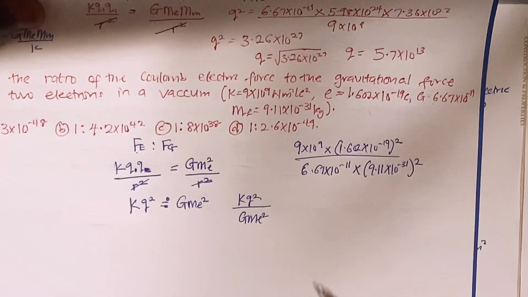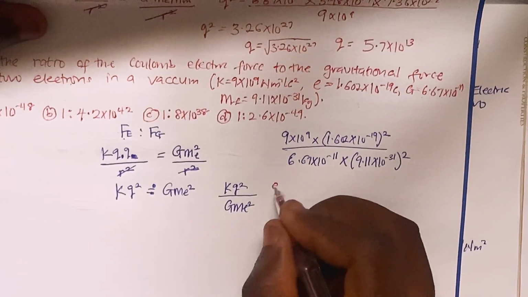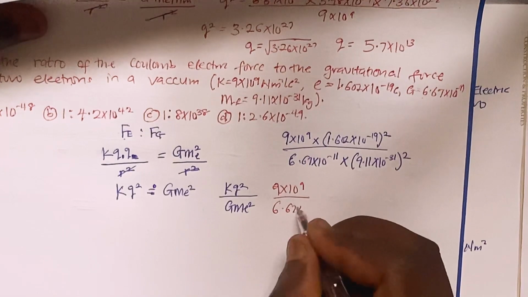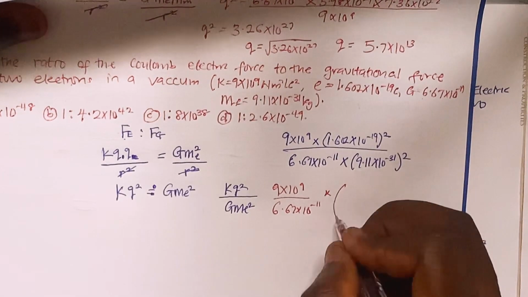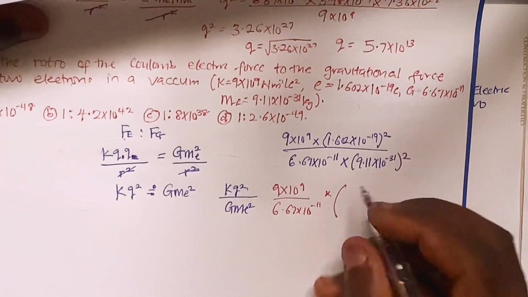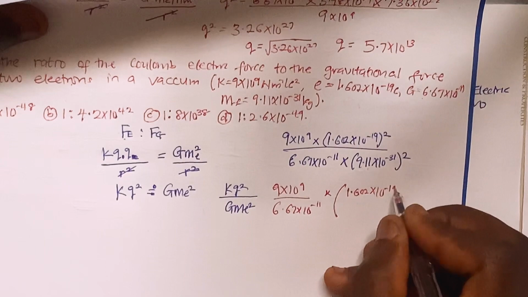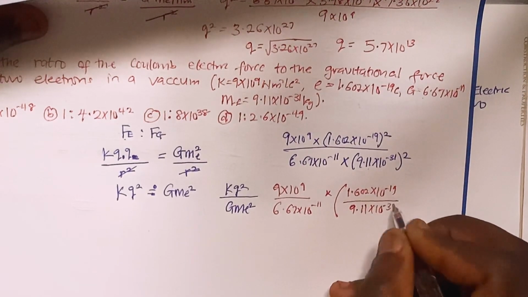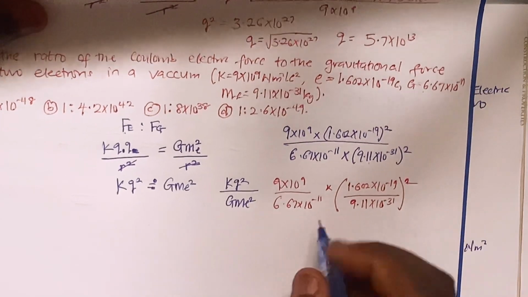In this case, I'm going to separate them. I'm going to have 9 multiplied by 10 to the power 9 divided by 6.67 multiplied by 10 to the power minus 11, then multiply by 1.602 multiplied by 10 to the power minus 19, divided by 9.11 times 10 to the power minus 31, all squared. Let's simplify this.